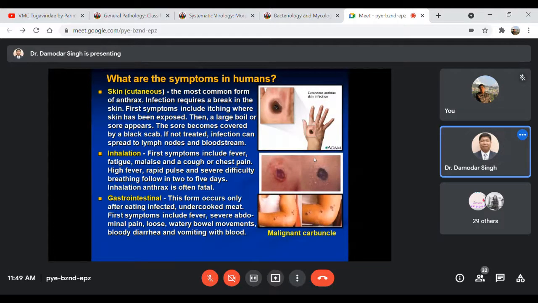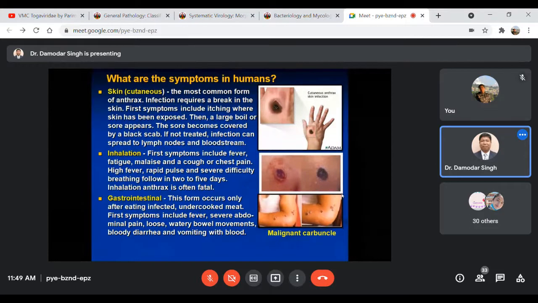A person getting this infection through cutaneous injuries may show a very itching sensation when affected by the organism, and a large boil or sore may appear in the initial stage of the malignant carbuncle, and the sore becomes covered by a black scab later on. If it is not treated at this stage, the infection can spread towards the lymph node as well as the bloodstream, and it may cause fatality.